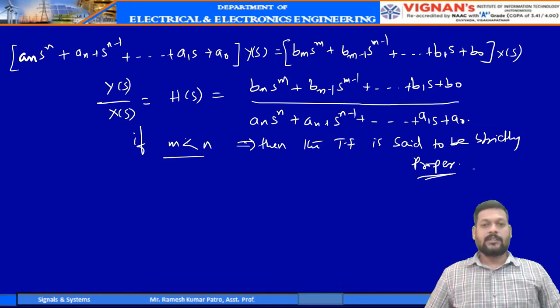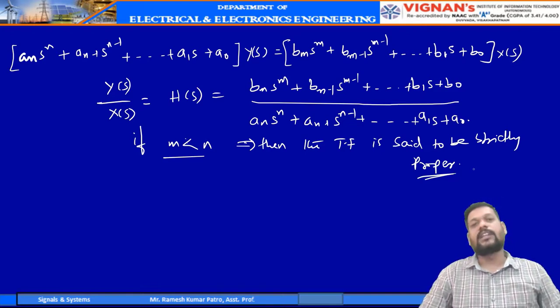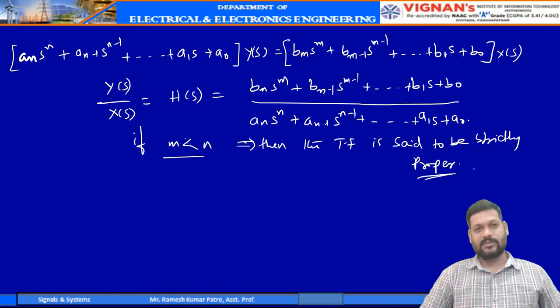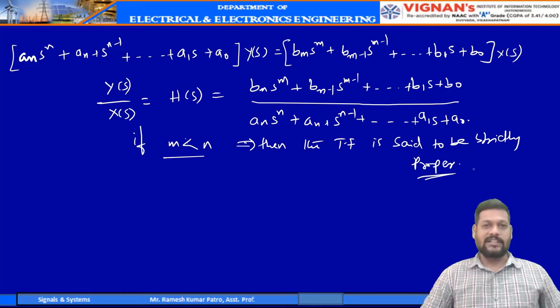So this is about the input and output relation of an LTI system. Summarizing, in this lecture we discussed how the LTI system is characterized by looking into its impulse response, and how the LTI system input and output relation is written in terms of a mathematical differential equation. I hope you understood this topic.